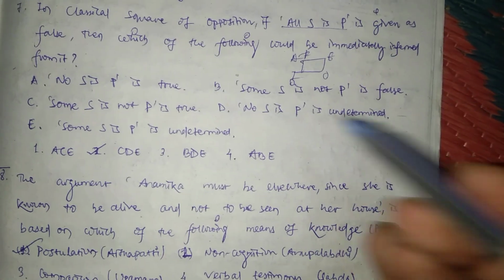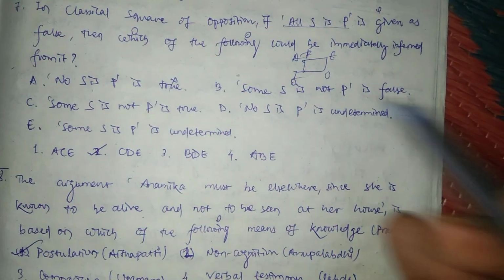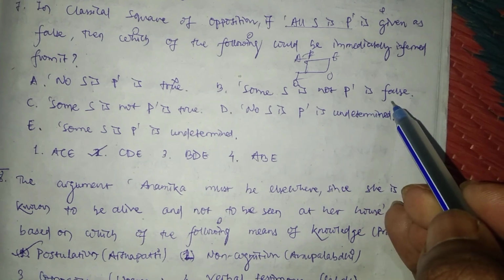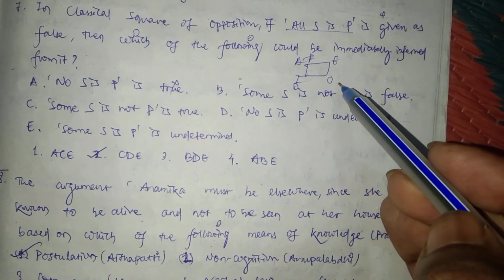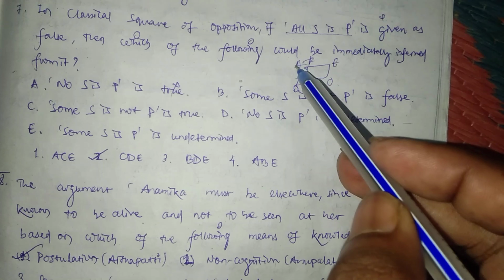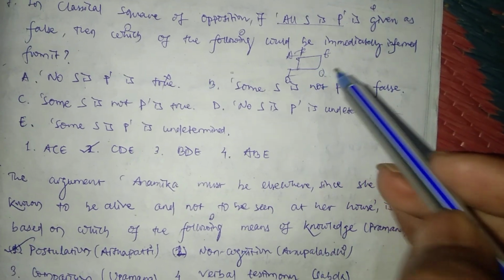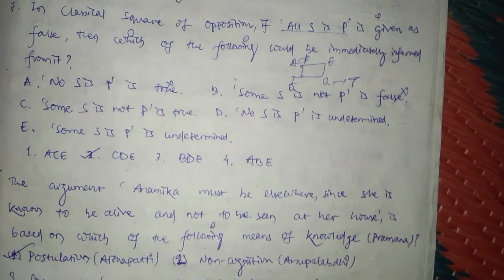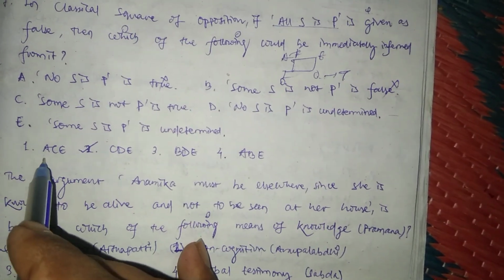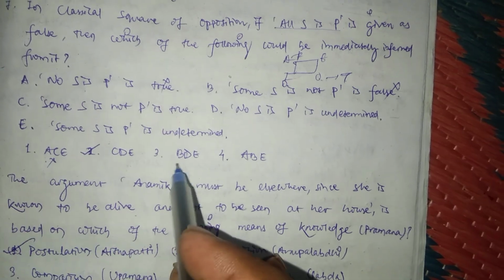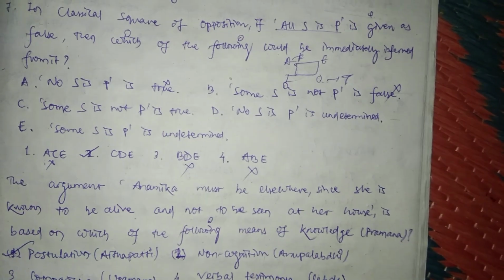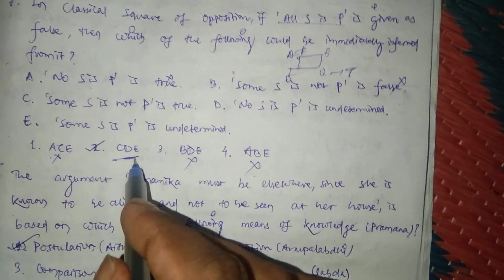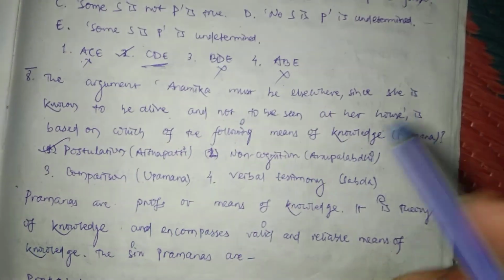At least one we cannot say, this cannot be taken. Some S is not P is false. Some S is not P is true, as A is given false, hence O must be true. This statement is also not going to be taken. Where there is A we have to cancel, where there is B we have to cancel, hence our option left is that, hence that is our correct answer.